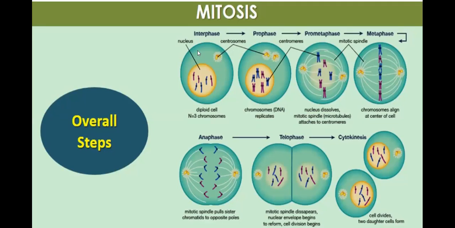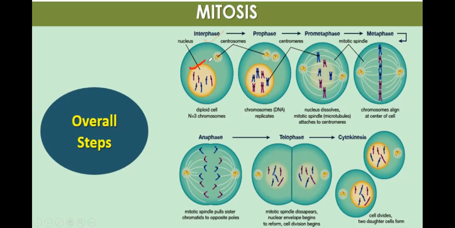So the overall steps of mitosis include the following. This is a diploid cell, and the number of chromosomes is 3. Now the chromosome, that is DNA, replicates. This is interphase.